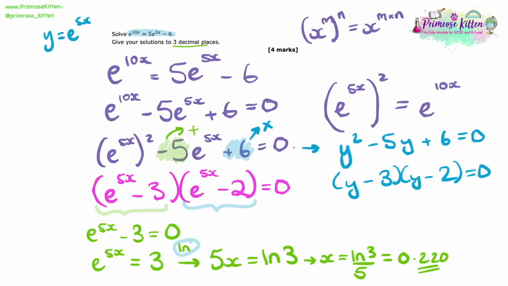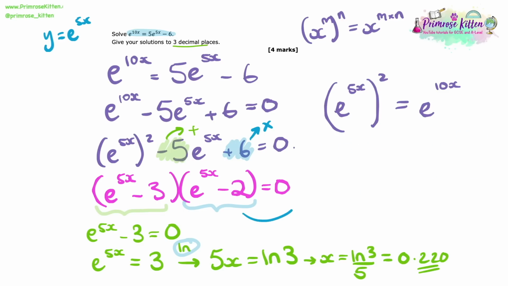Next up, we need to do the same for the other bracket. Okay, so starting by making a little more space, we can see that e to the 5x minus 2 can be equal to 0. So now if we rearrange this, just like we did with the other, we've got e to the 5x equals 2.